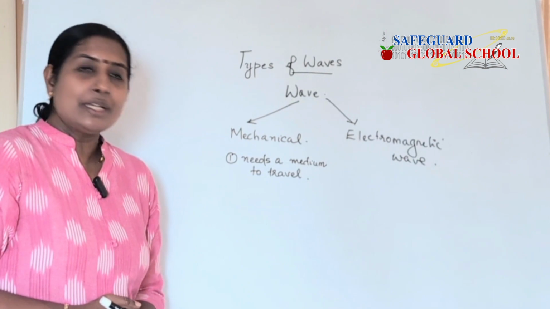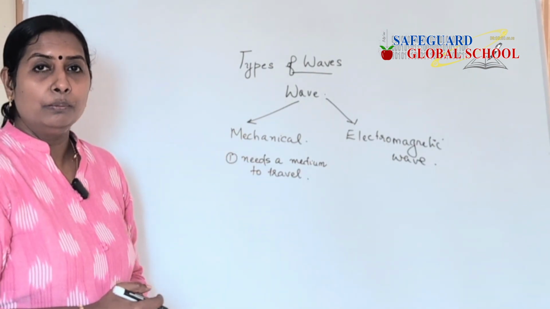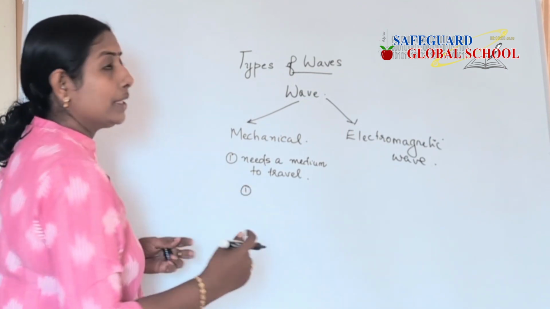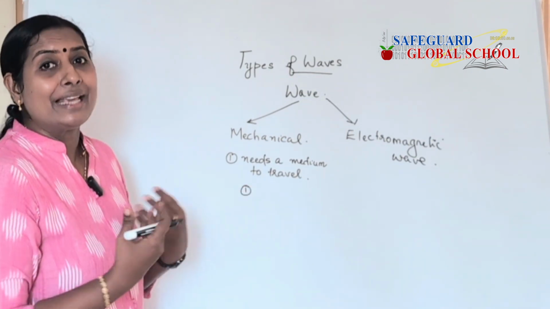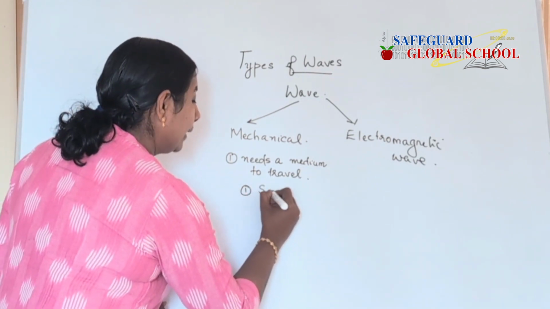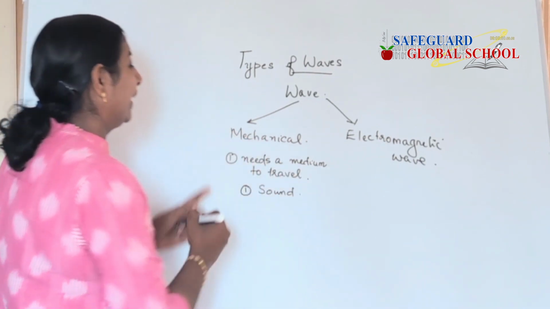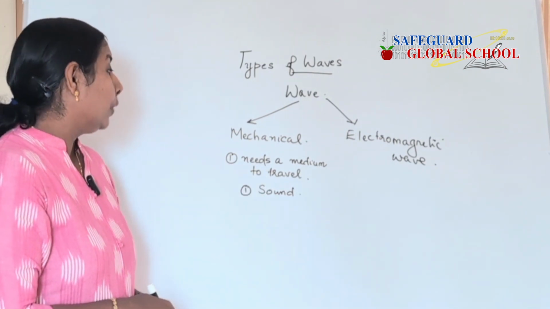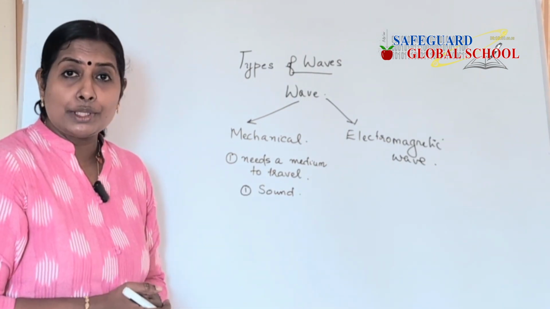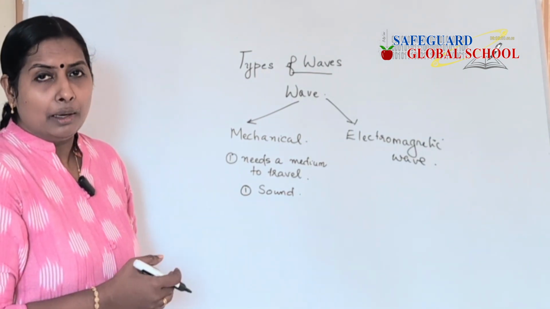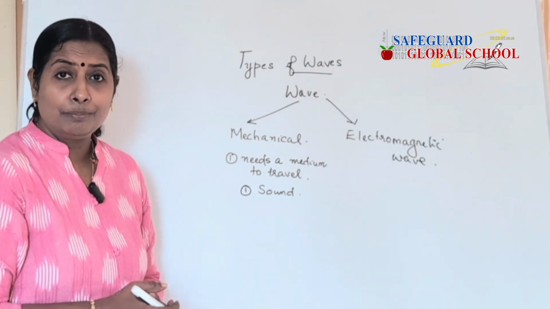Can you suggest an example of a mechanical wave? Examples of mechanical waves are waves in solids, liquids and gases. Generally we can say that sound is an example of a mechanical wave. It needs a medium to travel. We know that there are a lot of explosions happening in outer space every moment, but we don't hear that sound.